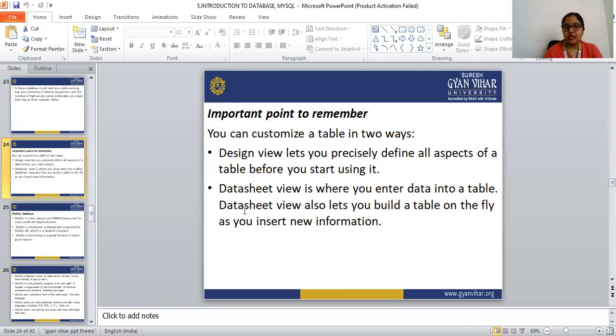Datasheet view is where you enter the data into the table. Datasheet view also lets you build a table on the fly as you insert new information. So these are all the points we have to remember while creating a table. So this is all about the database system.